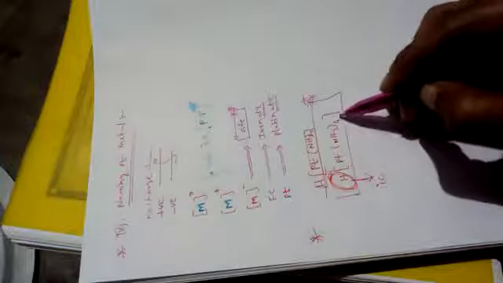But here the condition is that the metal name ends with the word ic acid. Don't write the name of hydrogen, but write the name of the coordination complex. For example, the name is tetraammineplatinic acid.